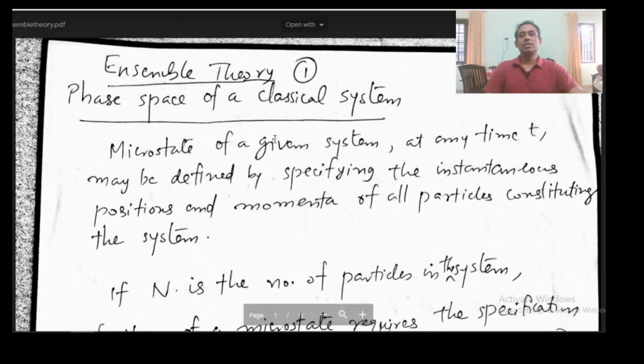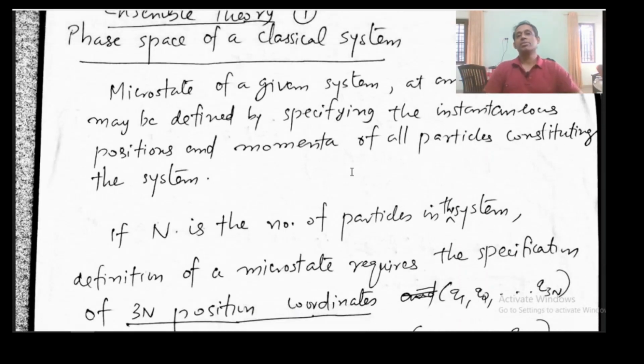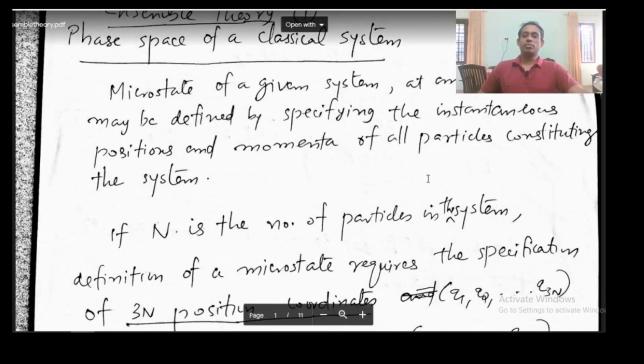We have already seen macrostate and microstate. Specification of macroscopic parameters of a system is called macrostate, and we saw there are many different ways of realizing a given macrostate, and each of these different ways actually forms a microstate. So that is about the macrostate and microstate.